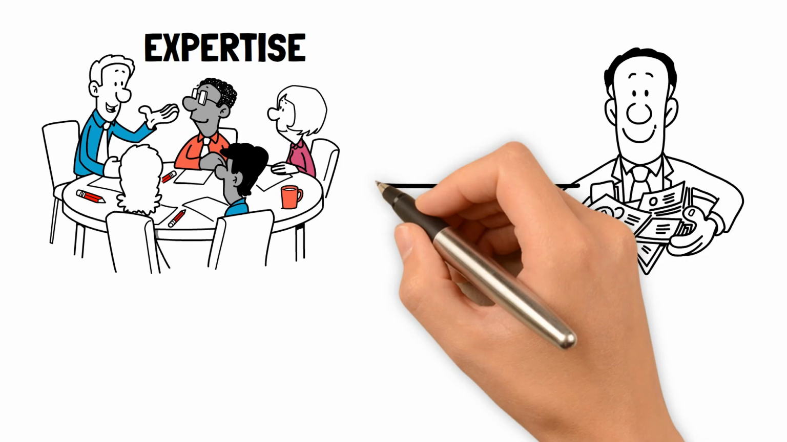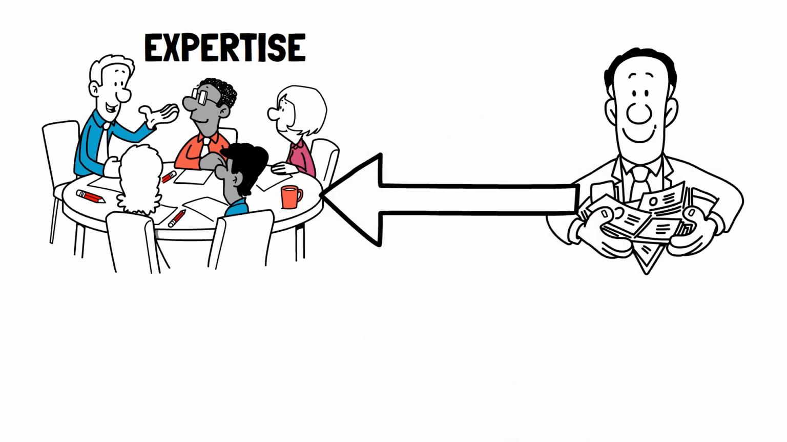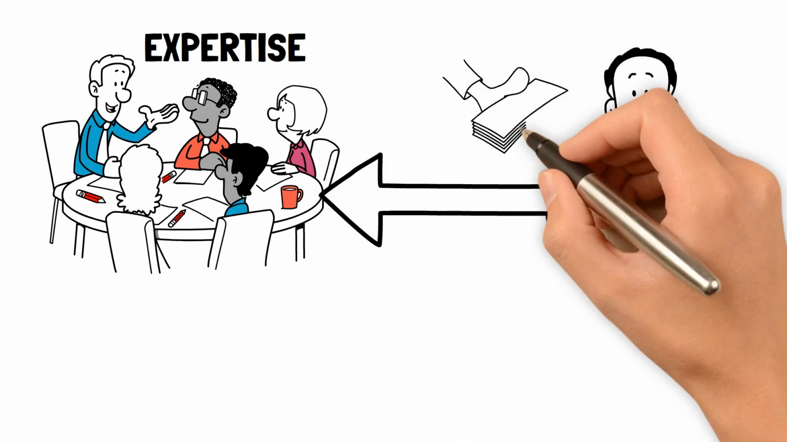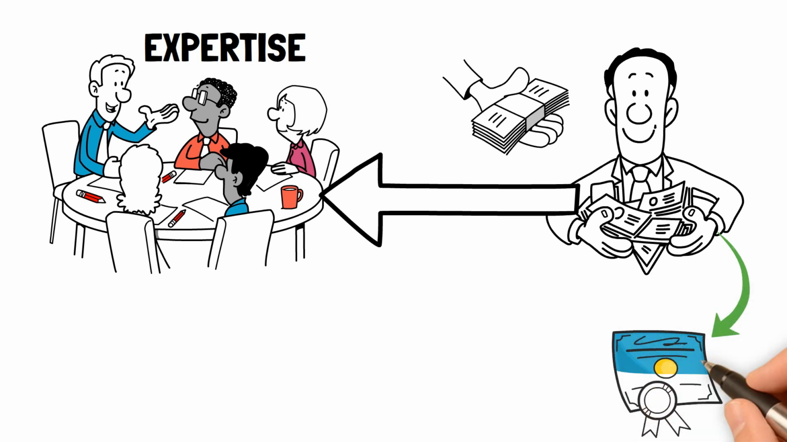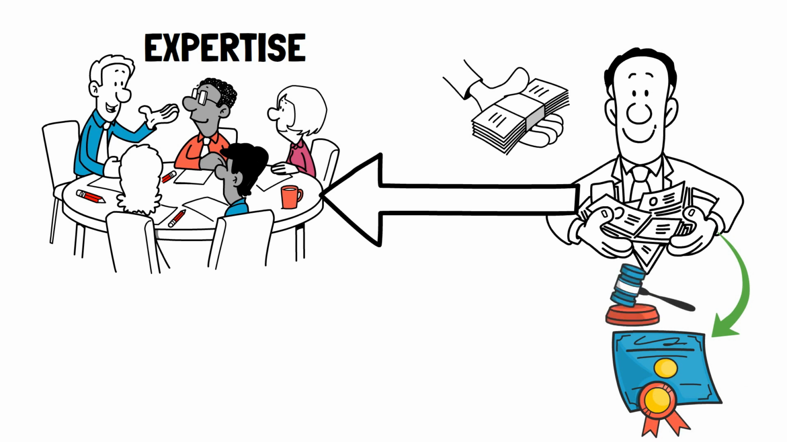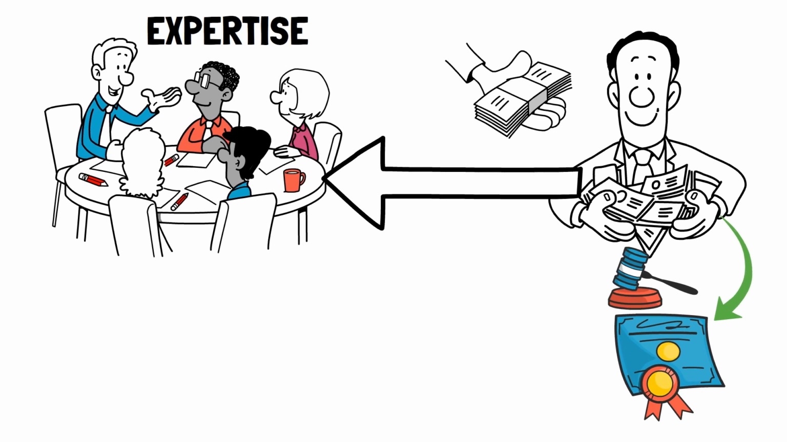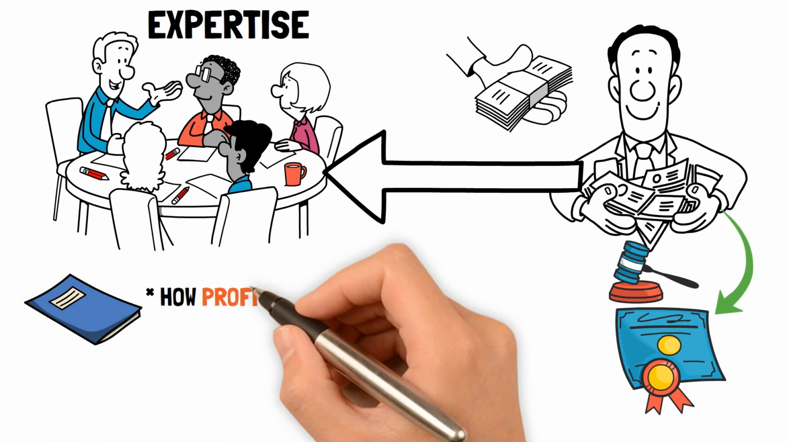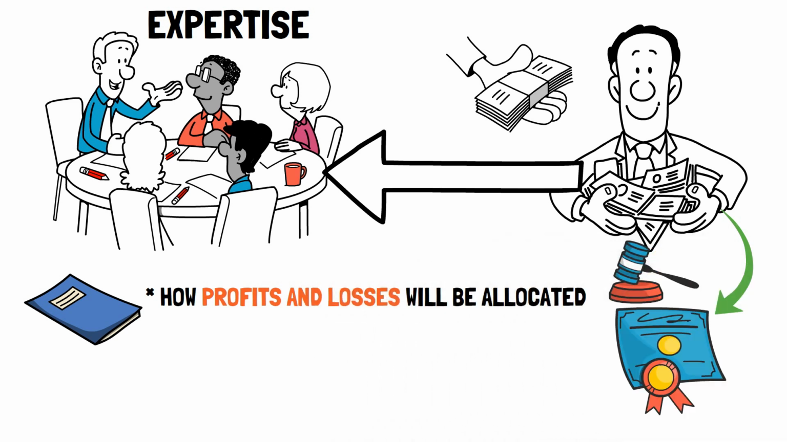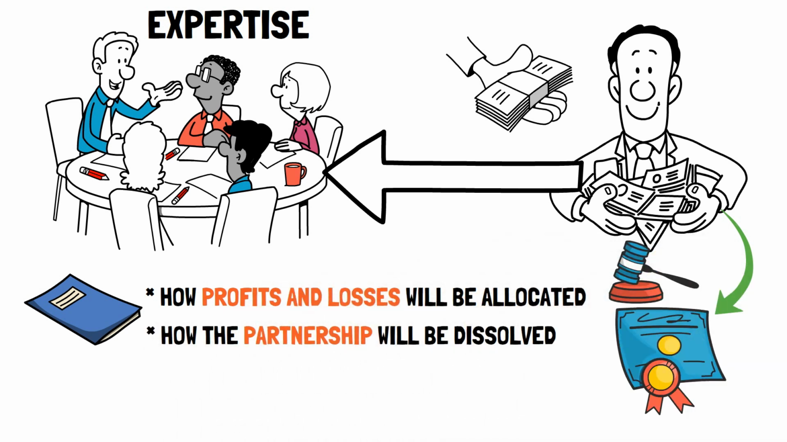The limited partners are attracted to this type of investment because they can share in the profits of the business without being exposed to the same level of risk as the general partners. In order to form a limited partnership, the partners must file a certificate of limited partnership with the appropriate state authority and comply with any other requirements specified by state law. The partnership agreement must also specify the rights and obligations of each partner, including how profits and losses will be allocated and how the partnership will be dissolved.